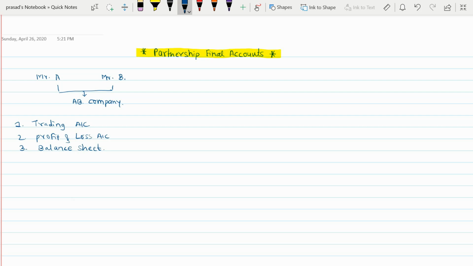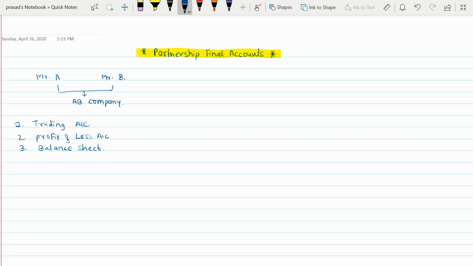As you have studied in the 11th standard, final accounts means these three things, and we have to prepare them for a partnership business.